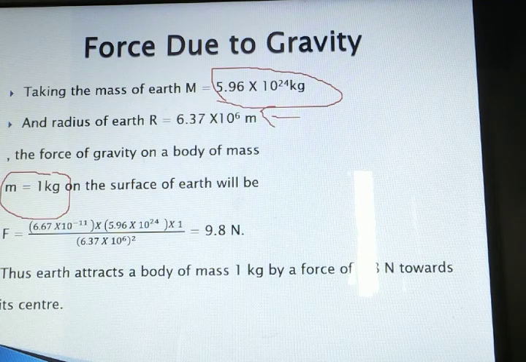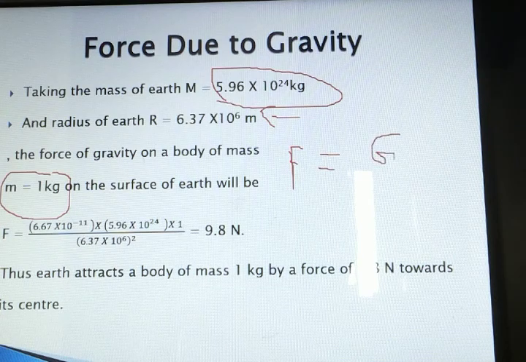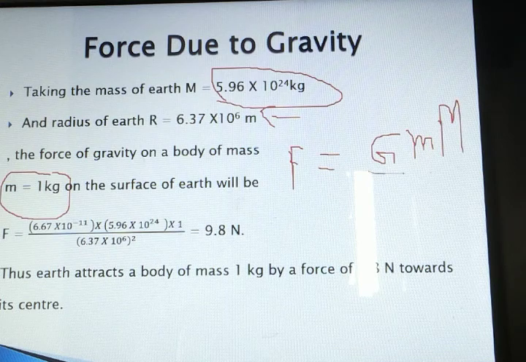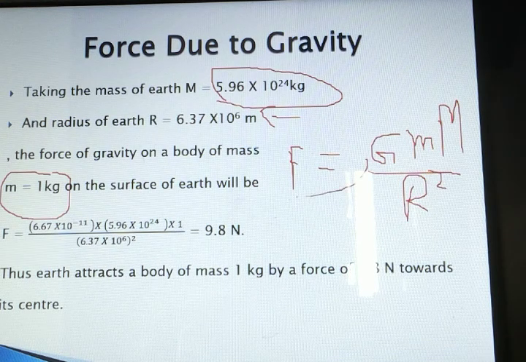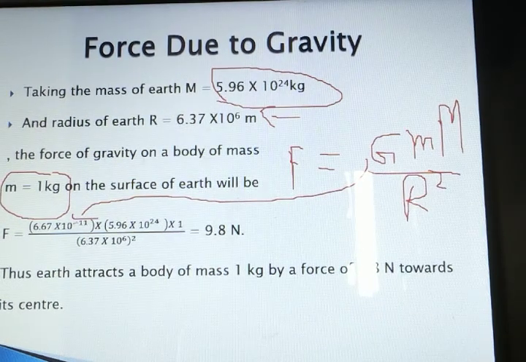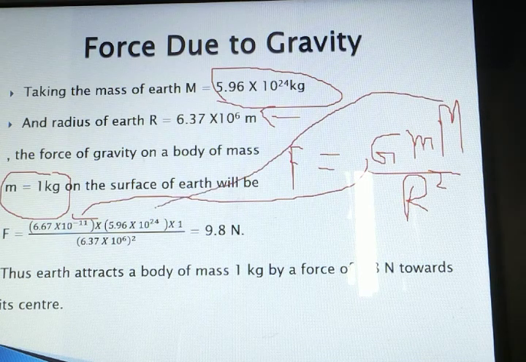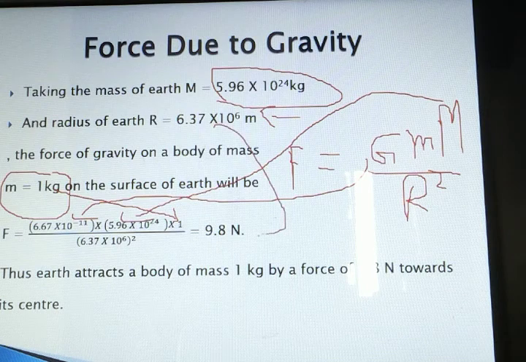After substituting these two values in the formula, that is F = G m M / R². Okay, this G is the gravitational constant, so its value is always 6.67 × 10^-11. This capital M is the mass of the earth, and this small m's value is already 1 kg. So we are substituting 1 kg over here, and R is the radius of the earth.